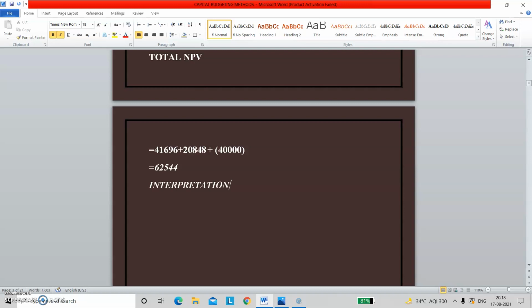So the interpretation would be, it's always better that you mention the interpretation here, so that the examiner should know what you are trying to persuade, right?